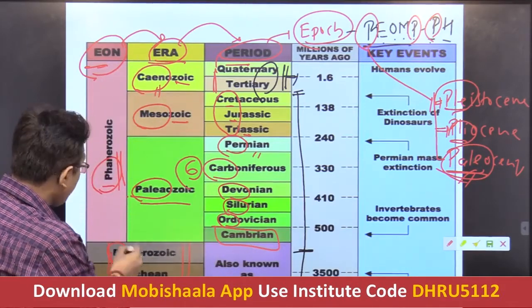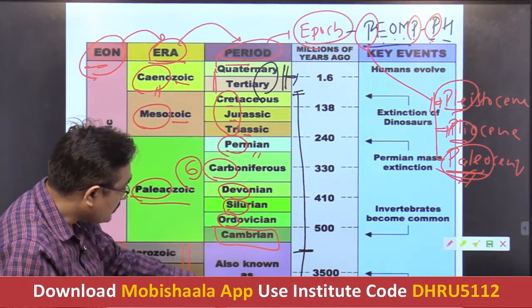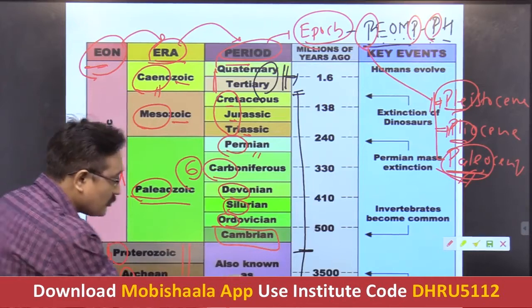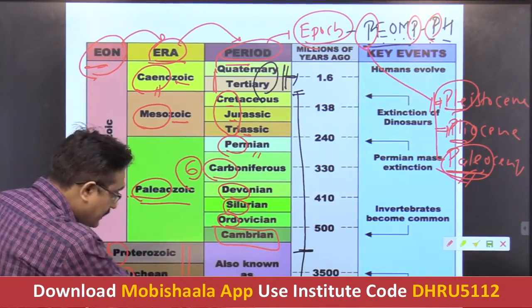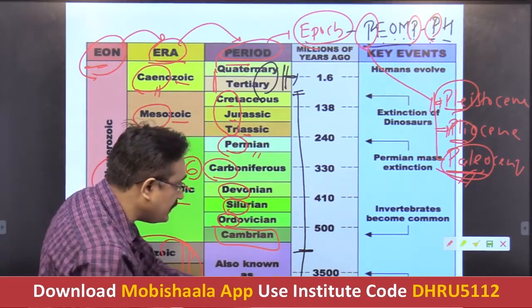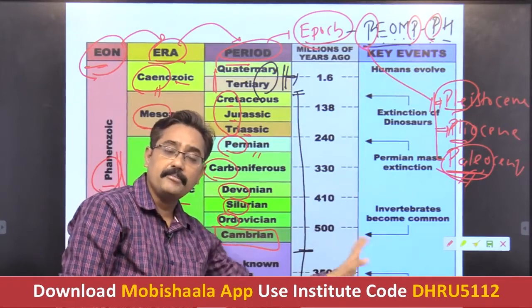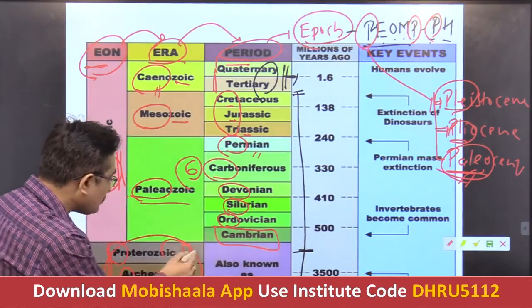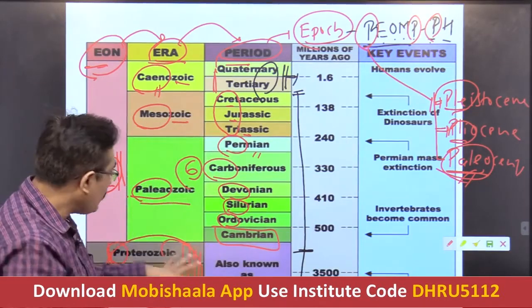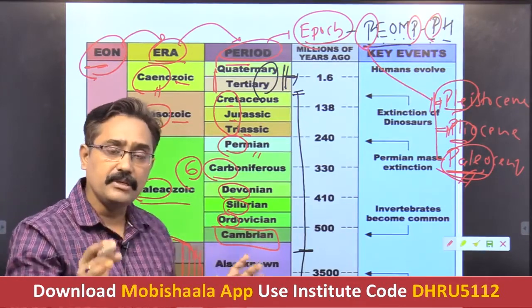So the entire time span prior to the Cambrian is considered as a Precambrian super eon. That's why I have written it. All these 3 are clubbed together and called the Precambrian super eon or Precambrian era, or simply you can say the Precambrian period. Precambrian era means all these three things. And why are we clubbing them together and not giving importance? Because that has not that much geological significance in our study.